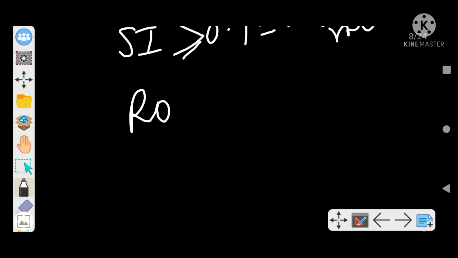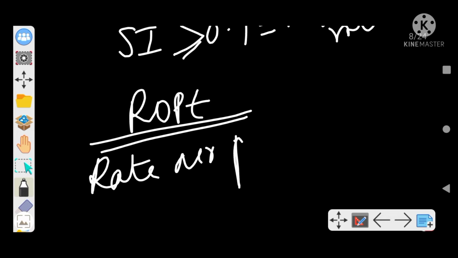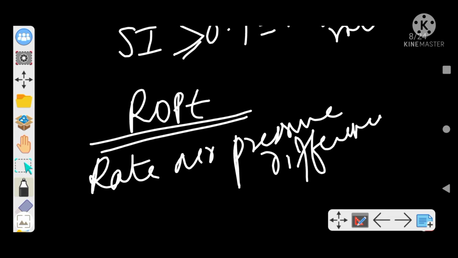One is ROPE. Just remember the name and the formula, because it is important from the view of the changing exam pattern. This remains an important topic. ROPE is rate over pressure difference.